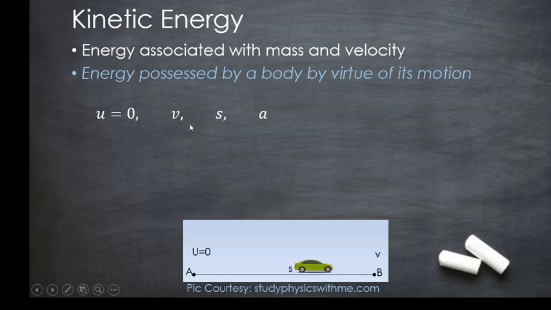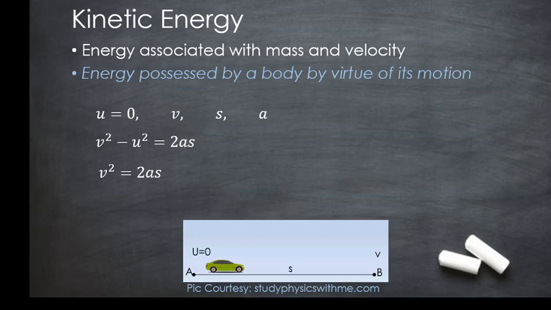Since there is a change in velocity, there will be acceleration. Let the acceleration be a. Using these variables and substituting in the equation of motion, v square minus u square is equal to 2as, we get v square is equal to 2as. Or, taking acceleration, a is equal to v square by 2s. So this is the acceleration of the body in this case.